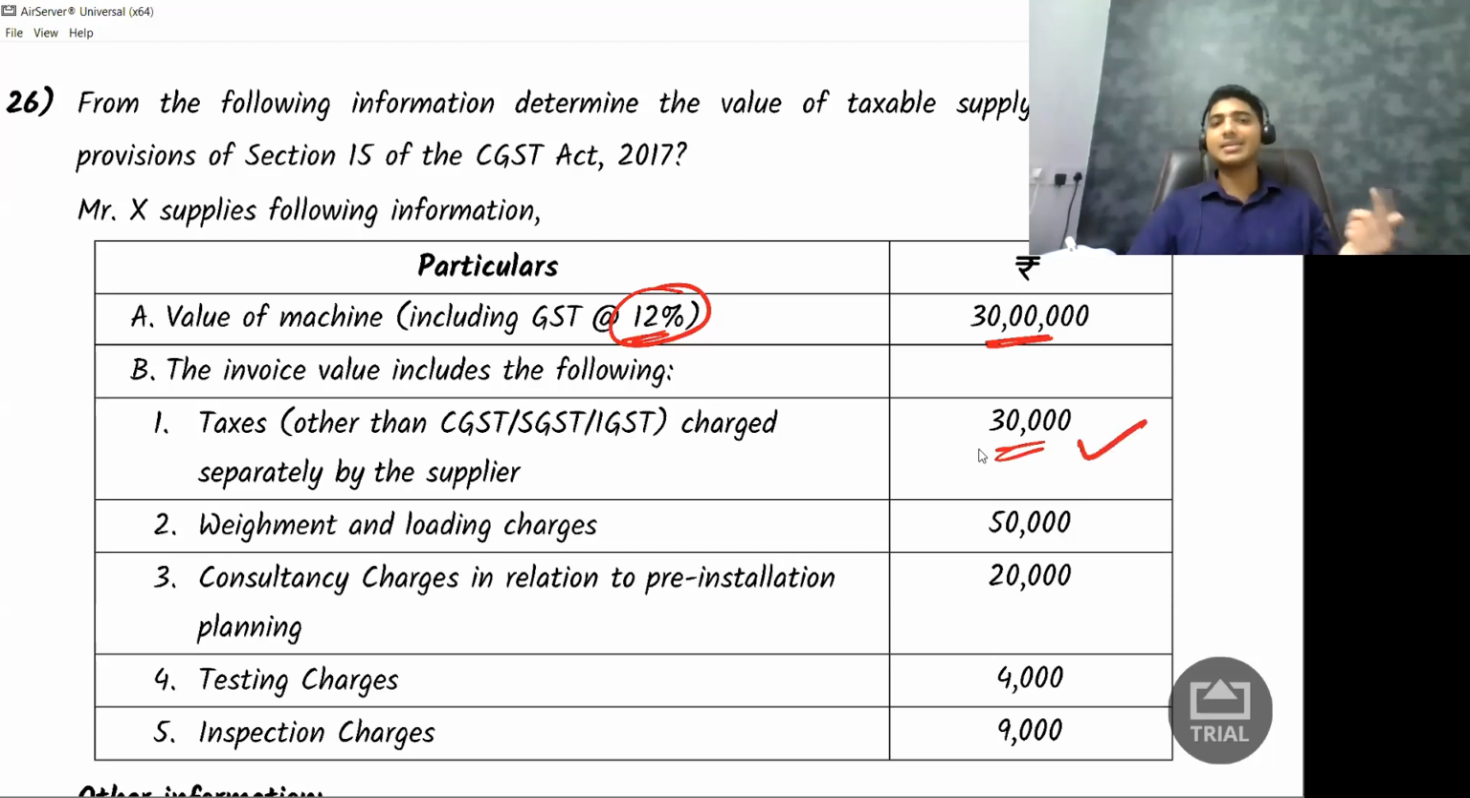Because this is taxes other than GST, it has to be included in the value of supply. Payment and loading charges, it has to be included in the value of supply because it is incidental expenses. Consultancy charges, incidental expense. Testing charges, incidental expense. Inspection charges, incidental charges. Everything has to be added. So nothing to be removed. Whatever has happened, it is right till now. Next.